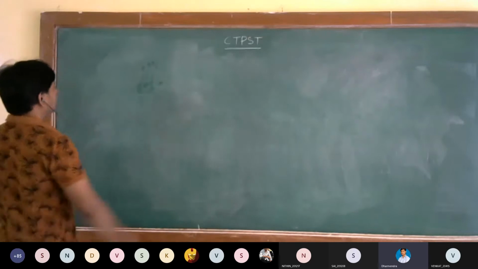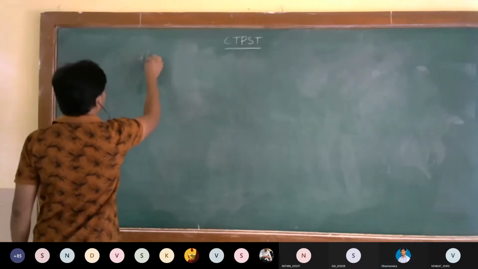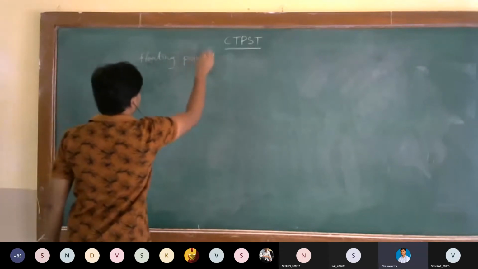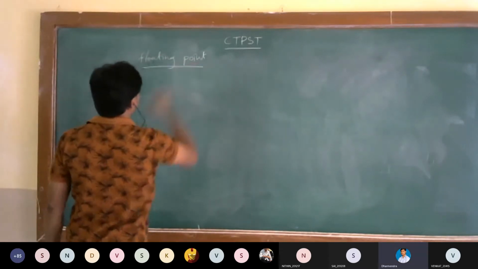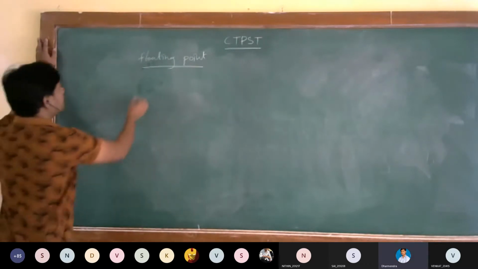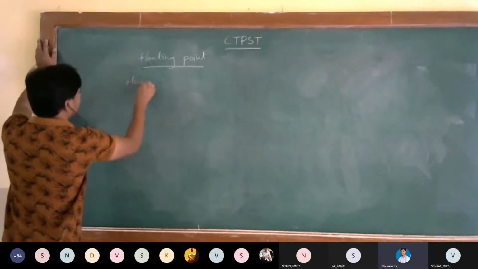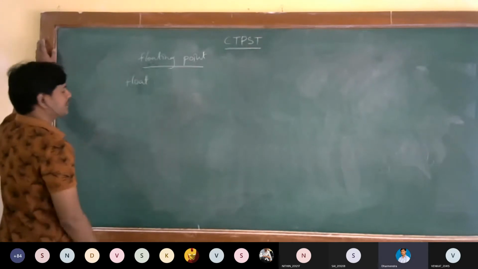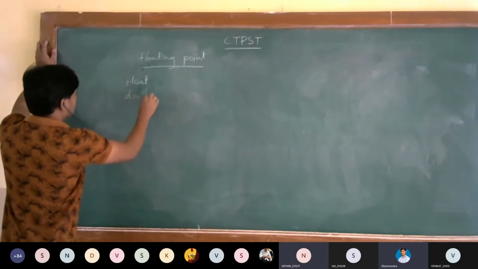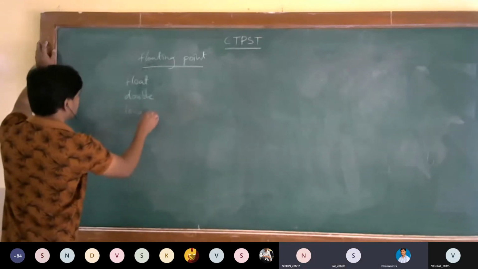Next data type is the floating point data type. In floating point, we have float, double, and long double.